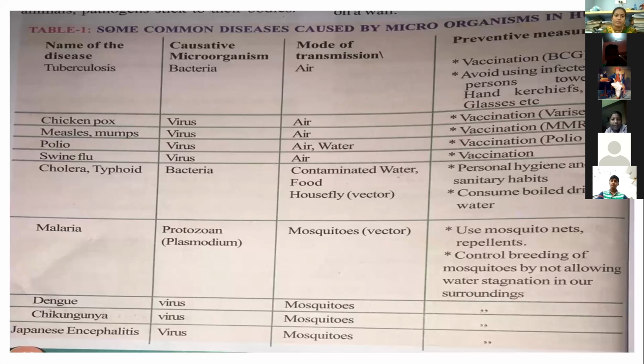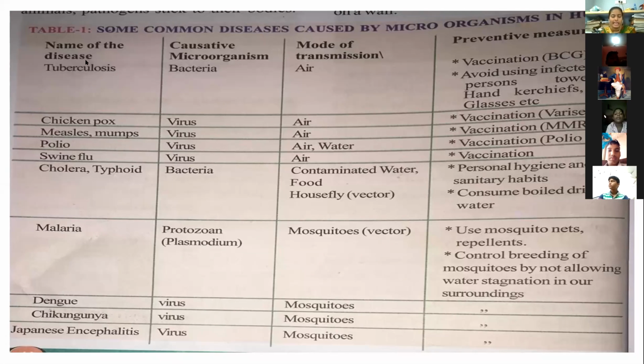Next. Some common diseases caused by microorganisms in humans. What are the names of the diseases? What are the names of the causative microorganisms? What is the mode of transmission? And some preventive measures: how to prevent some bacterial diseases or communicable diseases.